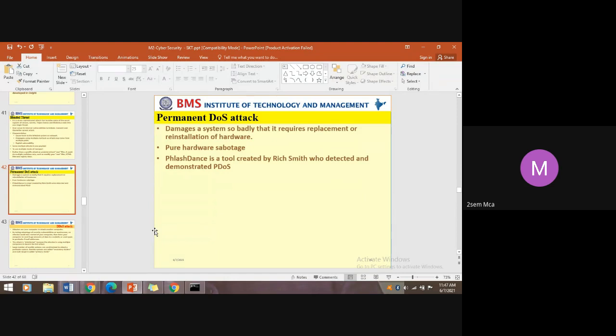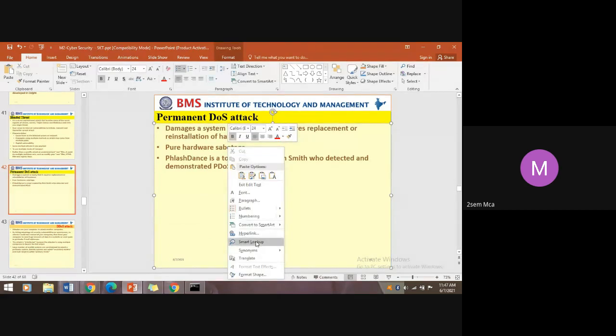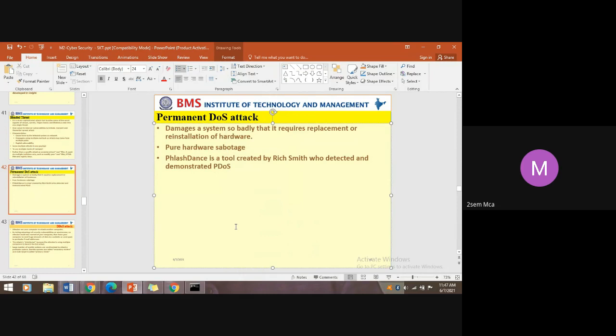So, pure hardware sabotage. Let us check what sabotage is. Sabotage means damage or disruption. So pure hardware disruption means destroying the hardware.